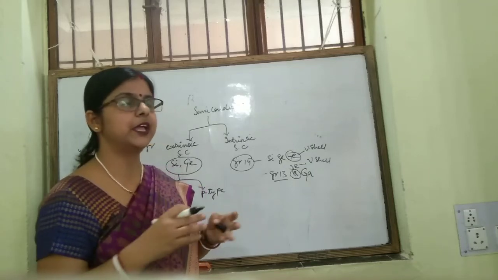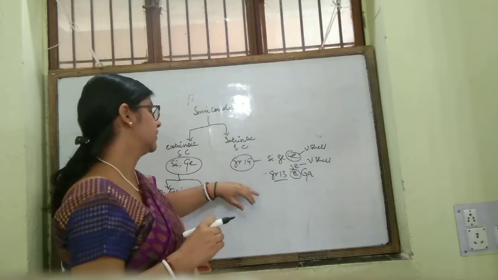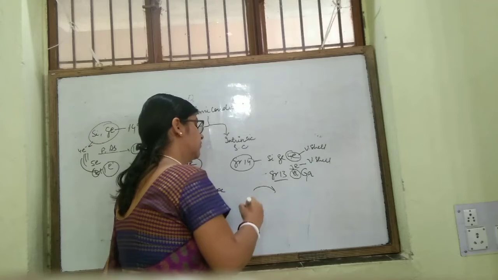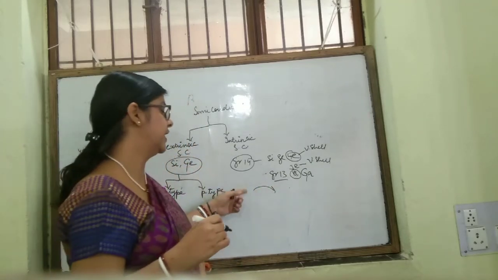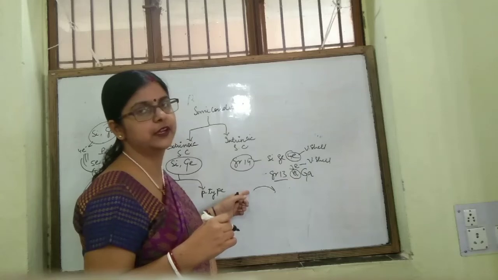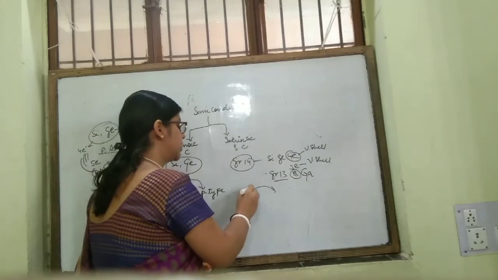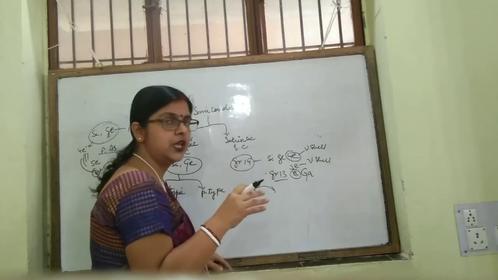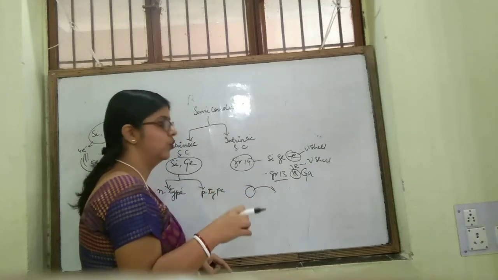The electron from this neighbor will move to this incomplete bond and will create a vacancy over there. There will be a creation of electron deficiency. That is what we say is the creation of a hole.